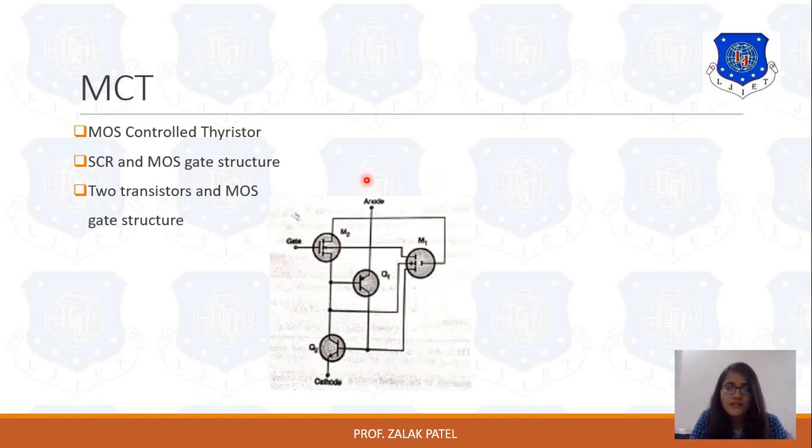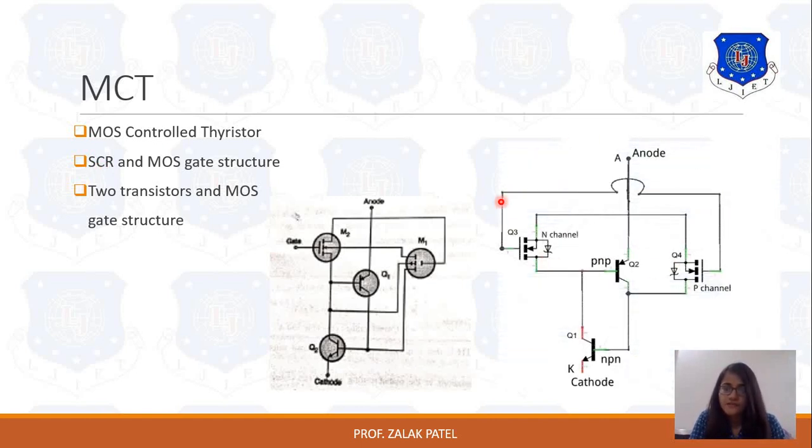We will see the detailed operation of this M1 and M2 in the next lecture, how it will be operated and how M1 will conduct Q1 and Q2. But basically the construction should consider two MOSFETs and two transistors with that. Because of this SCR construction, it uses PN junctions. Here you can see M2 is an N channel MOSFET, this is our P channel, this is the PNP transistor and NPN transistor. So this is the construction of MCT.